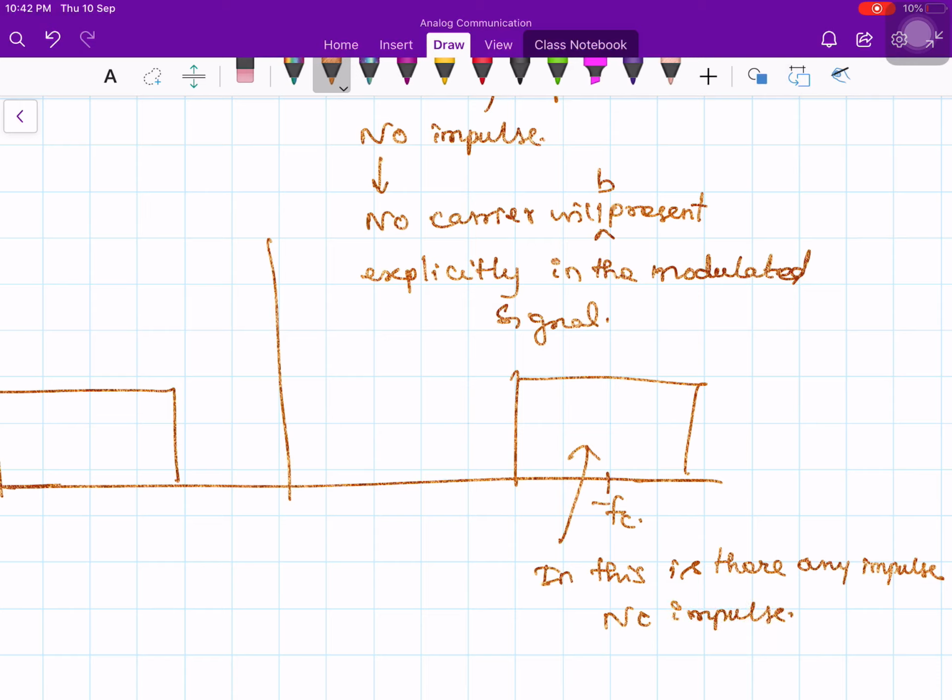The spectrum is shifted around the carrier frequency, but there is no specific carrier component present as such. There is no impulse component like this or like this. Later on we will see amplitude modulation, where we will see this explicit component. The negative frequency also has no component.